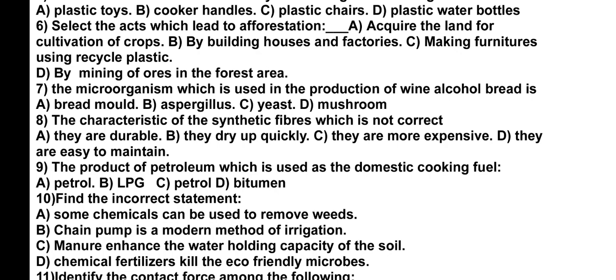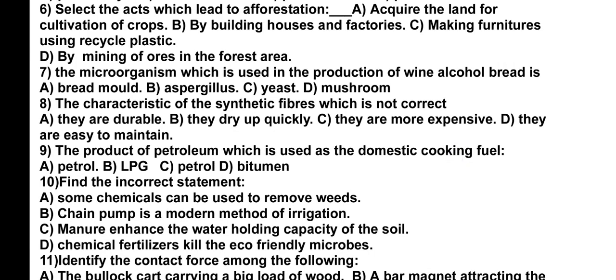B option, by building houses and factories. For building houses and factories, we cut the trees. So it will not lead to afforestation. It is against the statement. C option, making furnitures using recycled plastic.